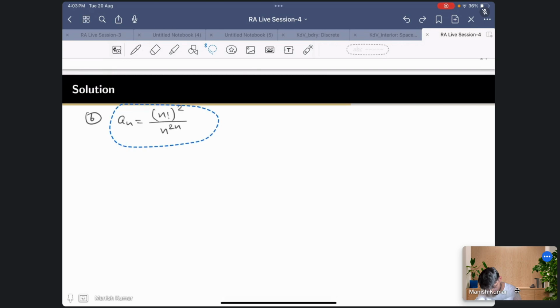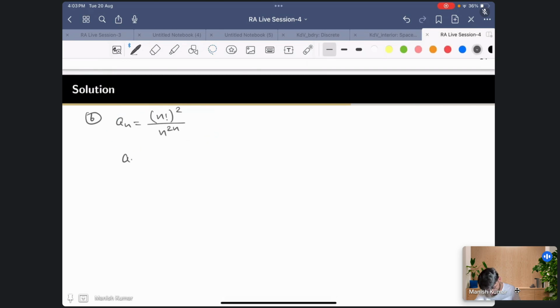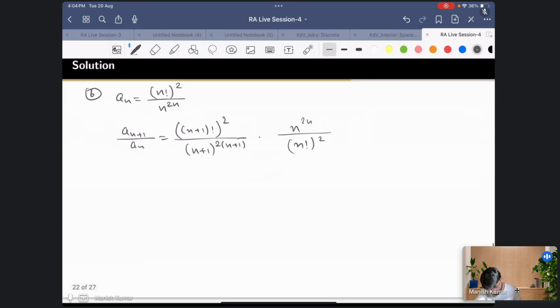Okay, so we have this. Now if we try to write the ratio, we have (n plus 1) factorial square upon (n plus 1) raised to 2n plus 1, right? And then we have n raised to the power 2n times n factorial square. So again we will do the same thing. Here I can write it as (n plus 1) square and then n factorial square, right? Here we have n to n,